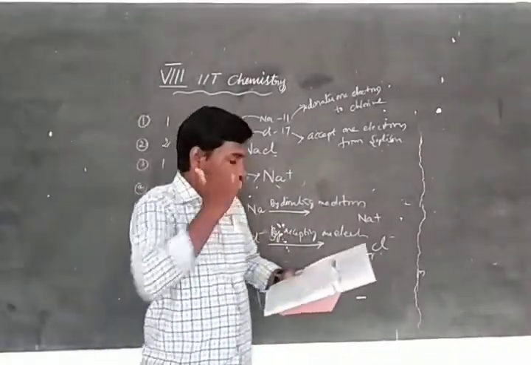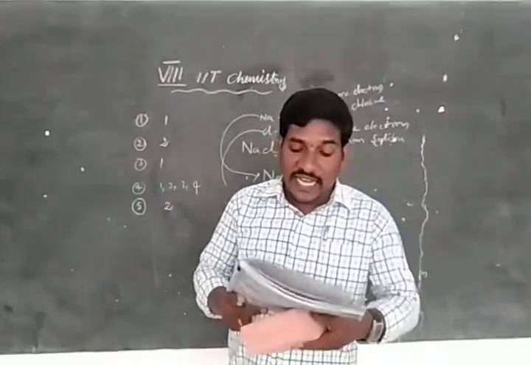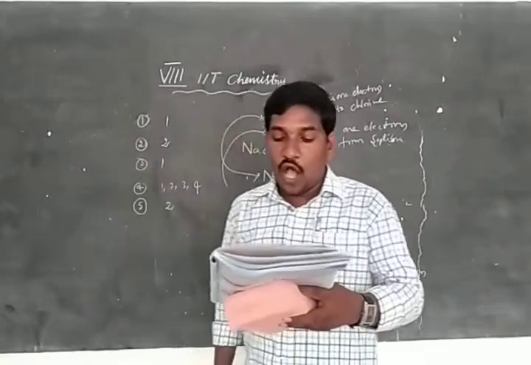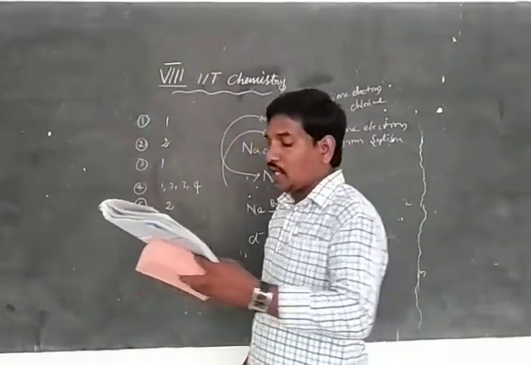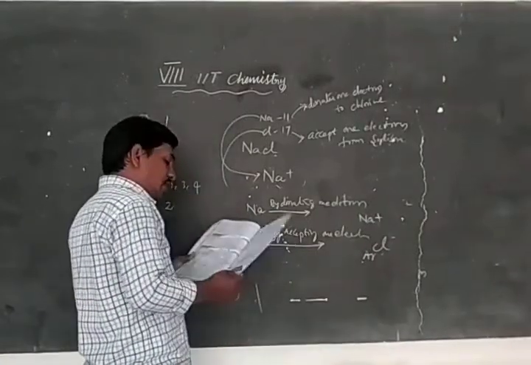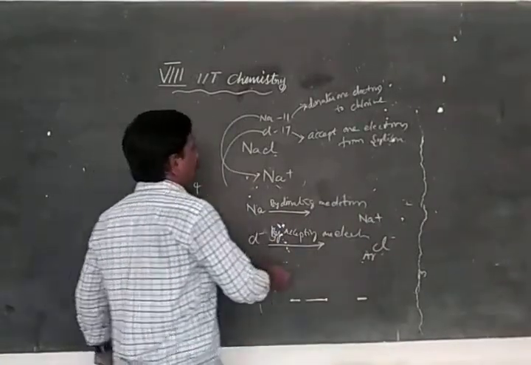Now the following questions are given. How many electrons are present in the second shell of a sodium atom? Sodium is 11.